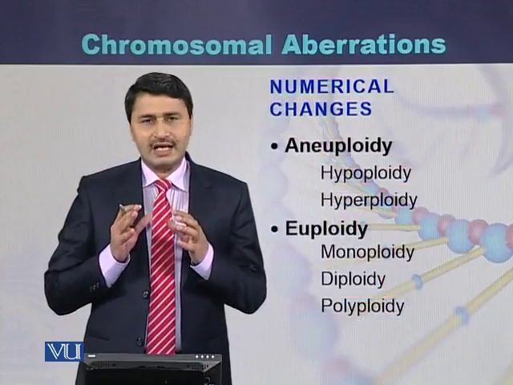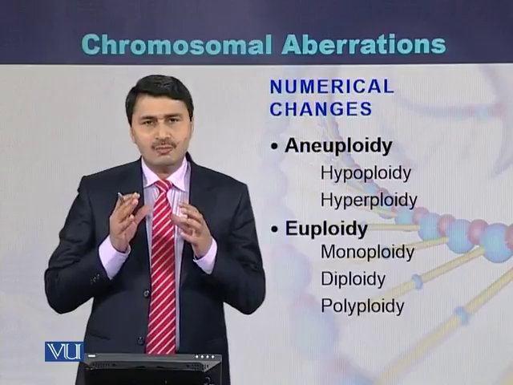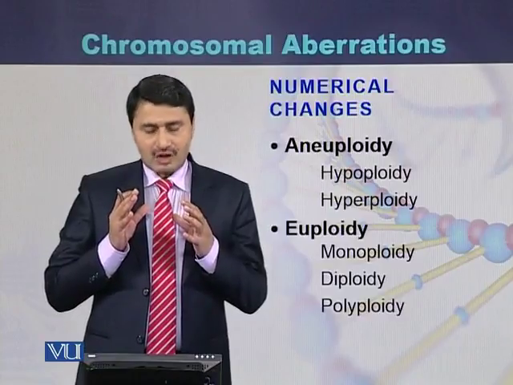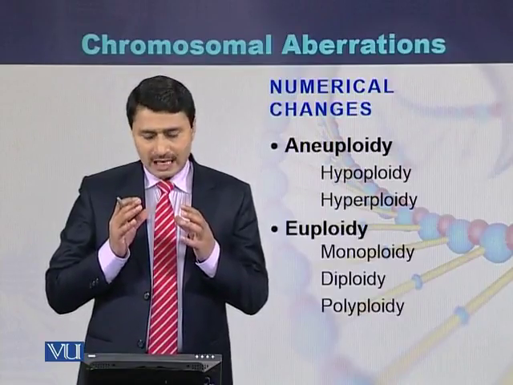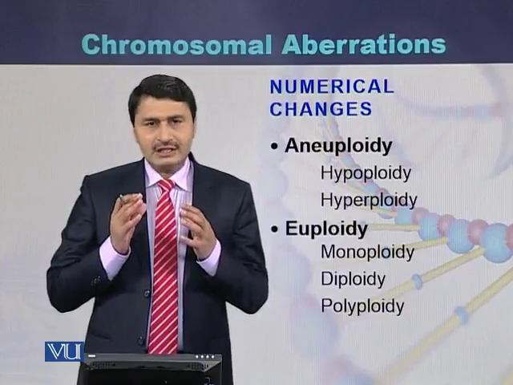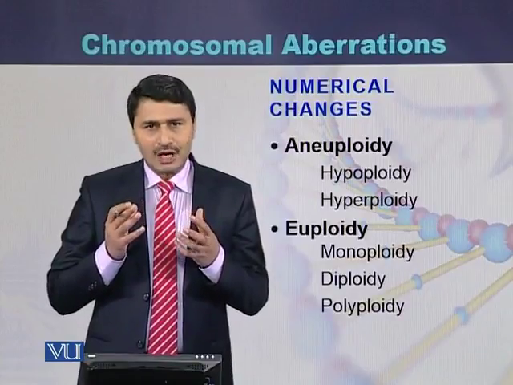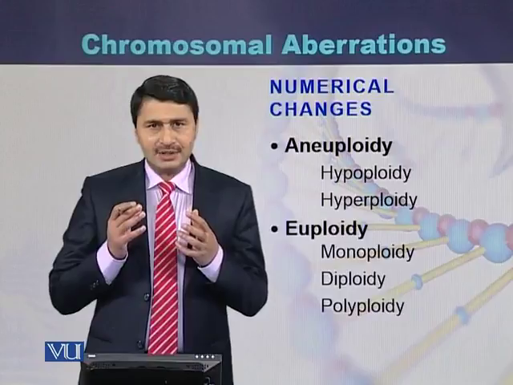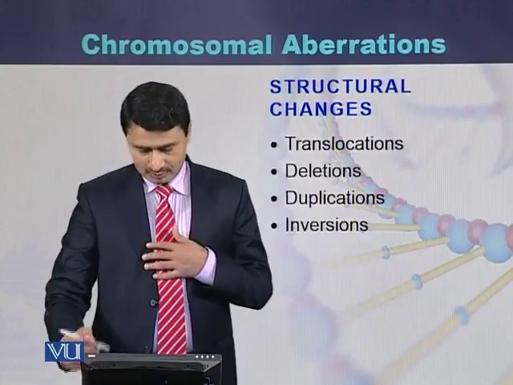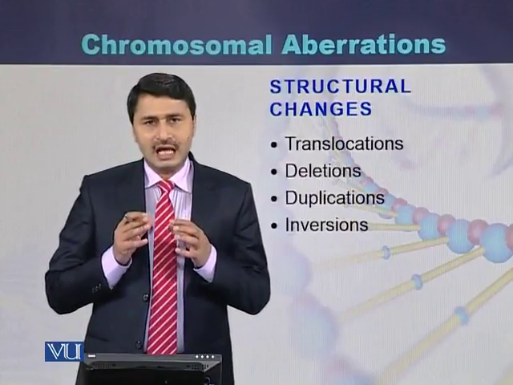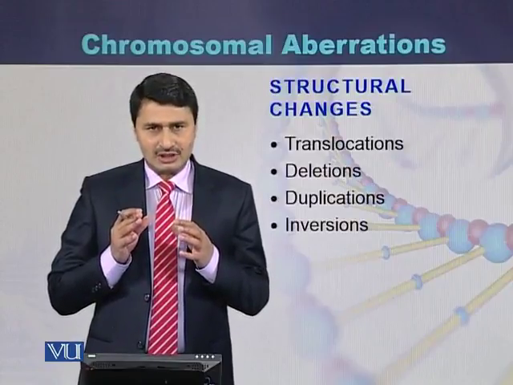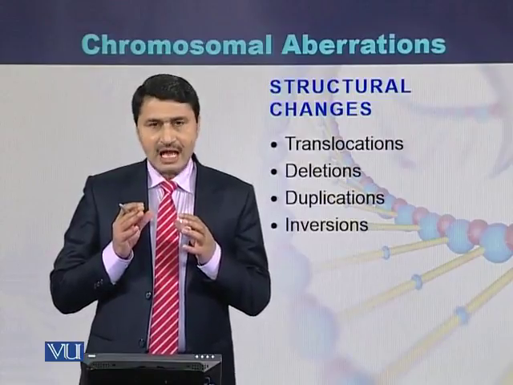So we can classify the numerical changes into two major types: aneuploidy and euploidy. Aneuploidy can be of two types: hypoploidy as well as hyperploidy. Euploidy can be monoploidy, diploidy, triploidy and so on. In the case of structural abnormalities in the chromosomes, the structural abnormalities would be translocations, duplications, deletions and inversions.